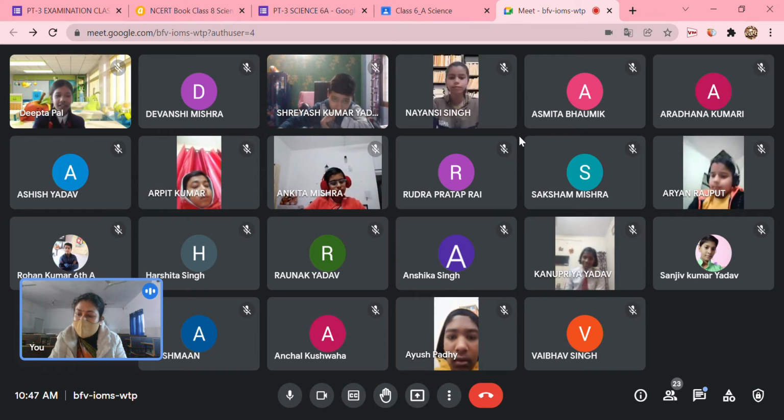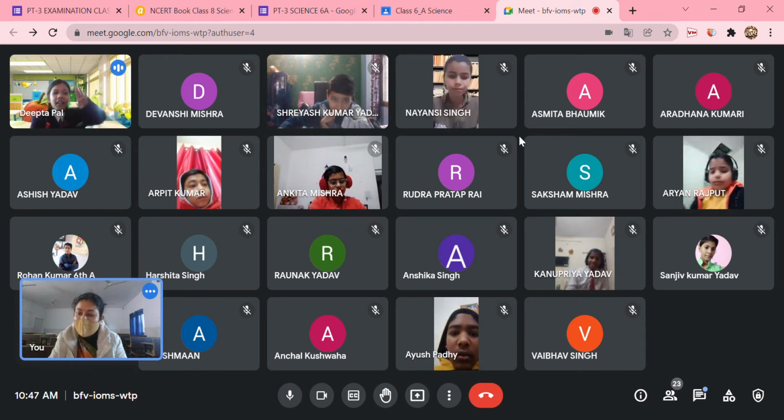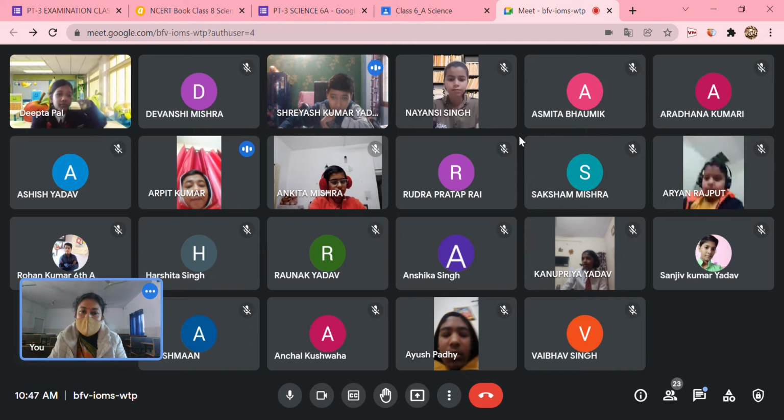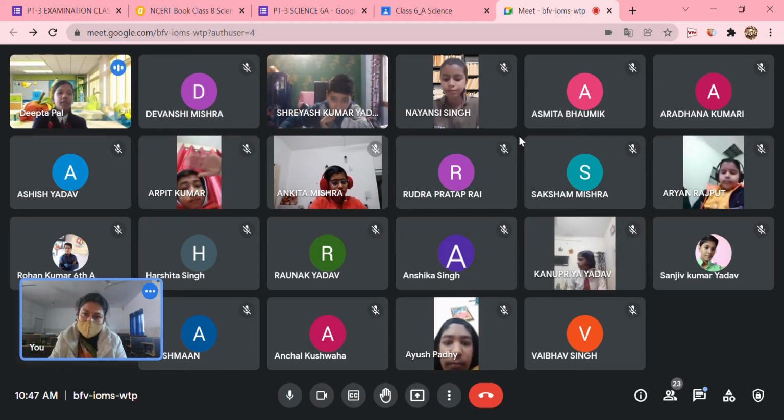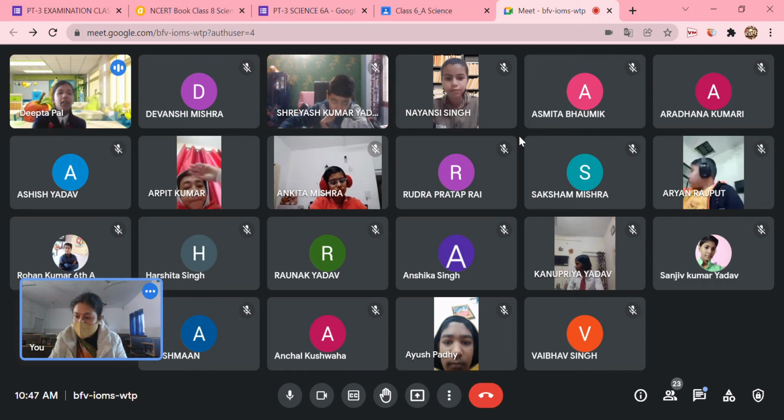To convert meter to centimeter you have to multiply, and to convert meter to kilometer you have to divide, okay? That is the rule. Divide by 1000, and multiply with 100.